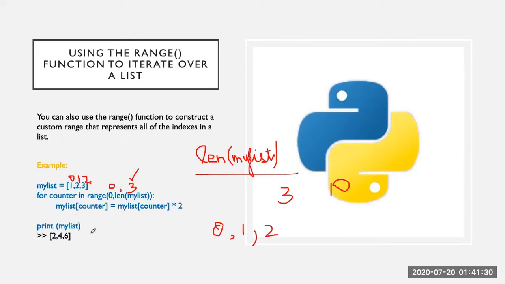Okay, so we can also apply some changes because with this method we are also accessing the elements by using the index number. So let's try this method also.